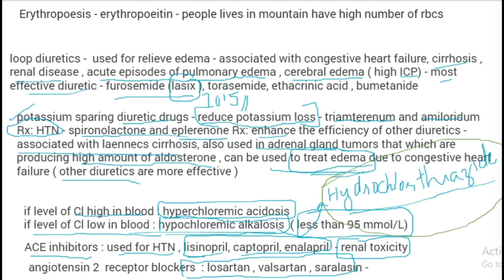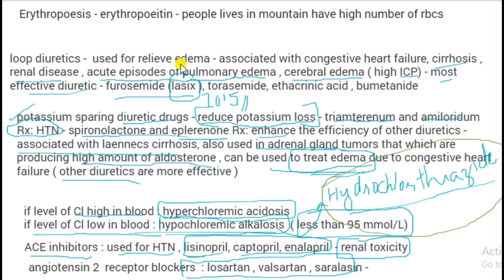A patient who has accumulation of fluid in the body has what is known as edema. Edema can be relieved by some drugs known as diuretics. The fluid can be relieved from the body and excreted as urine with the help of the kidney. So we prescribe some drugs, diuretics. There are many types of diuretics, which act on different parts of the nephron.